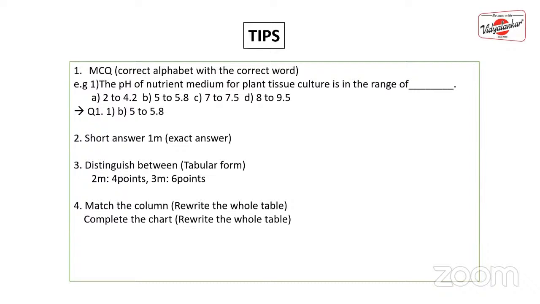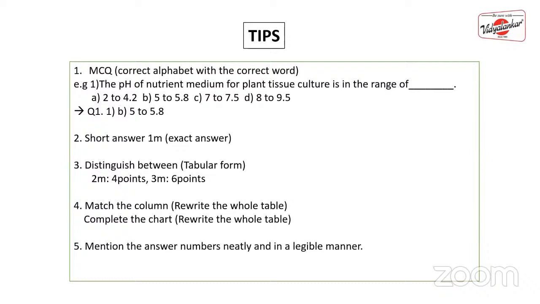This is the wrong way to write down match the column. You have to rewrite the whole table, even if it is not mentioned in the match the column. Rewrite the whole table. You have to draw the table again. If there is complete the chart, you have to complete the chart and rewrite it with the correct answer. So that is the correct way to present your match the column as well as complete the chart.